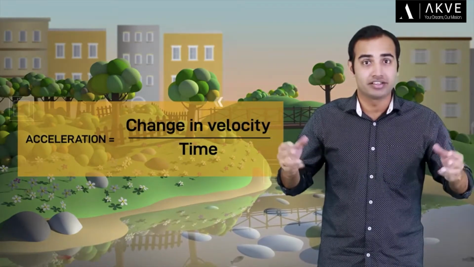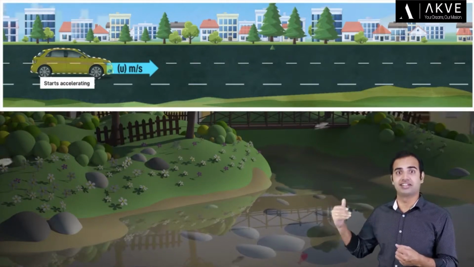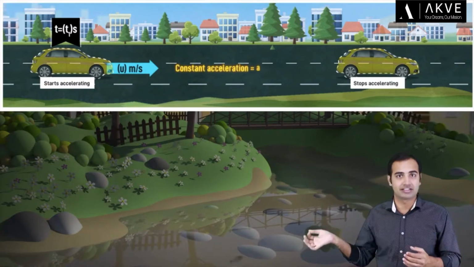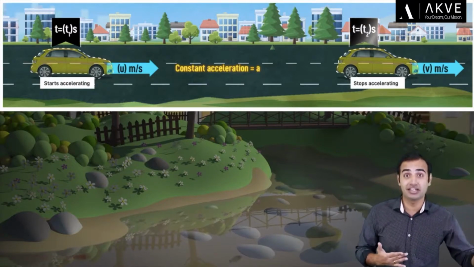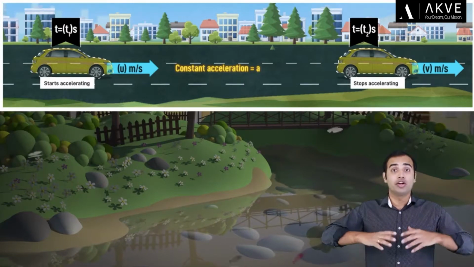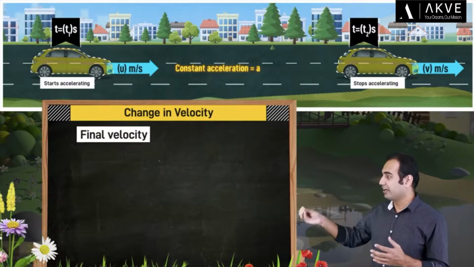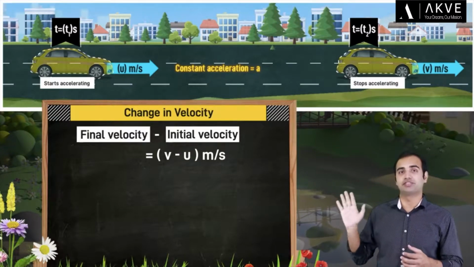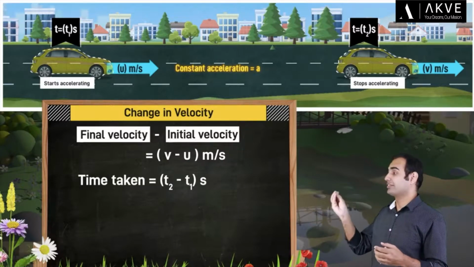So to understand this better, imagine a car moving initially at a velocity u meters per second towards the right direction. At time t equal to t1 seconds, the car begins accelerating with an acceleration small a. Now the car continues accelerating till time equal to t2 seconds, after which its final velocity becomes v meters per second. Now what do you think is the change in velocity of our car over here? Well, it's nothing but final velocity minus the initial velocity of the car. This comes out to be v minus u meters per second. Also, the time taken for this change to take place is nothing but t2 minus t1 seconds.